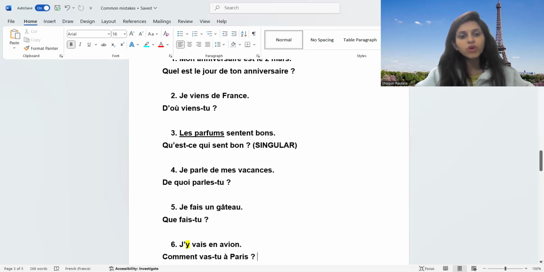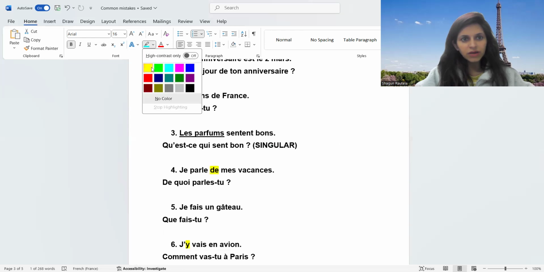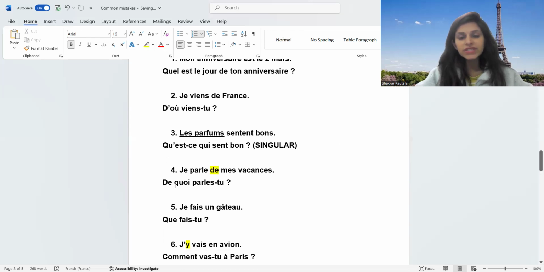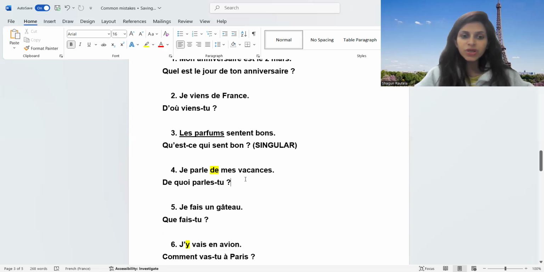Moving ahead to fourth part. "Je parle de mes vacances." Can you see the preposition "de" is given? Whichever preposition is given, we're going to take that preposition in the question itself. I'm talking about my vacations. So the question is "de quoi". With preposition, the question is always "quoi", what. Okay, this "quoi" word is what, but it comes only with preposition.